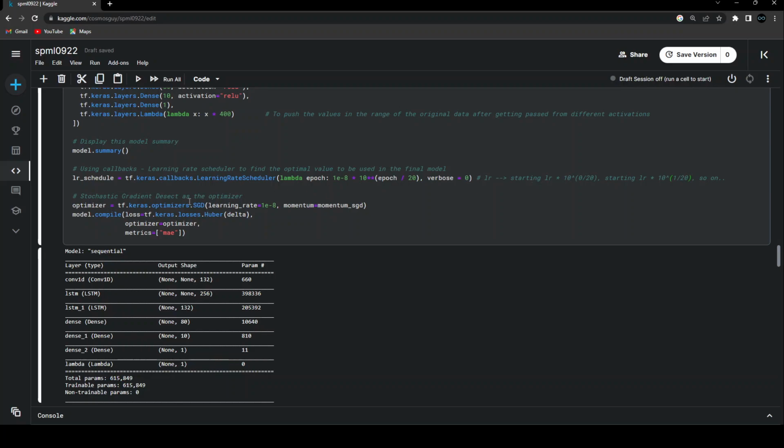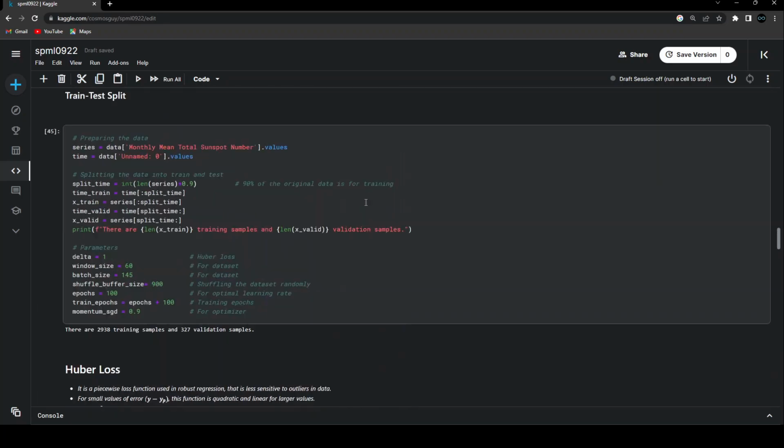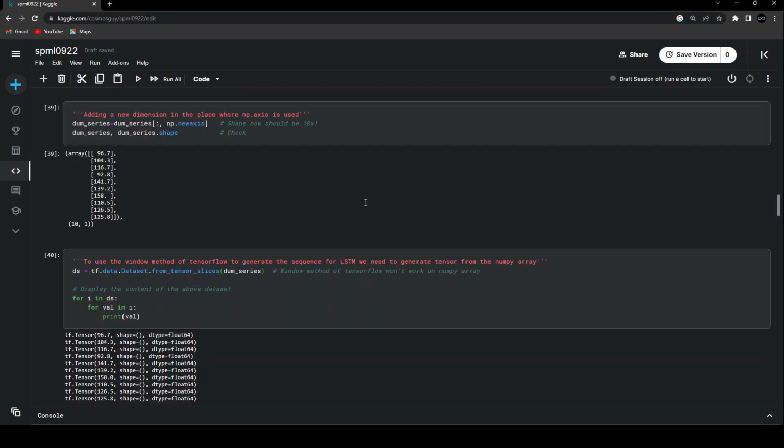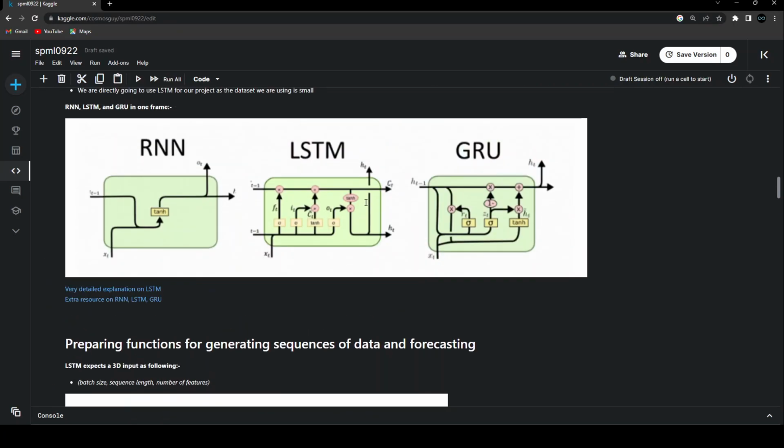But now we are using stochastic gradient descent as the optimizing technique, and we are choosing the initial learning rate as 1e-8. And this momentum over here is the momentum that we had used earlier while defining the parameters.